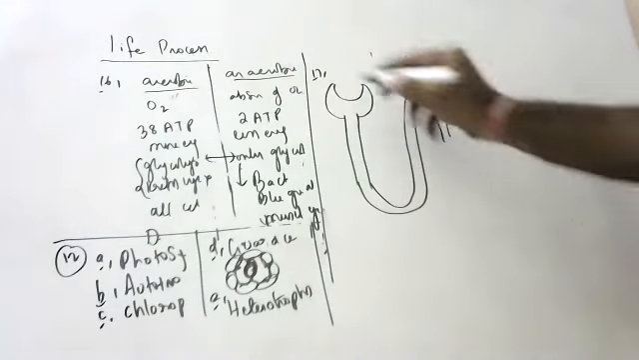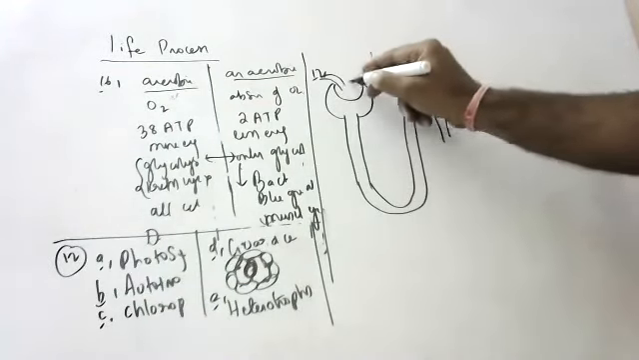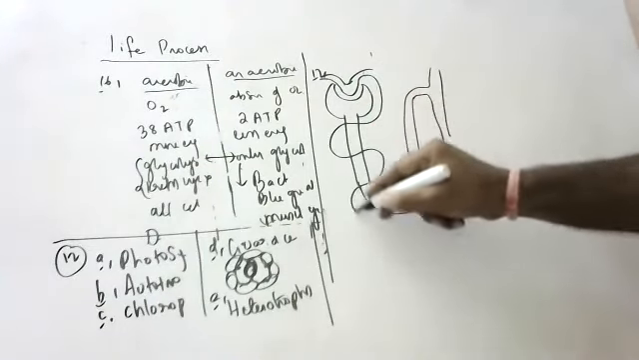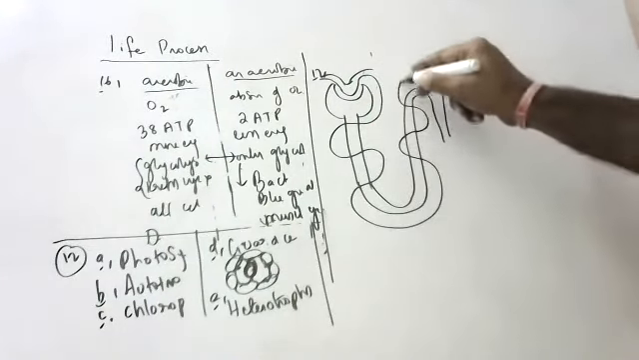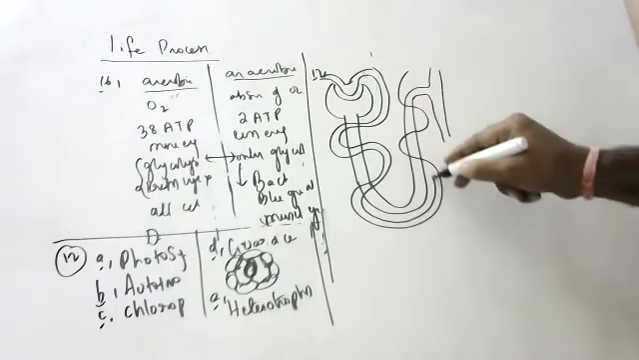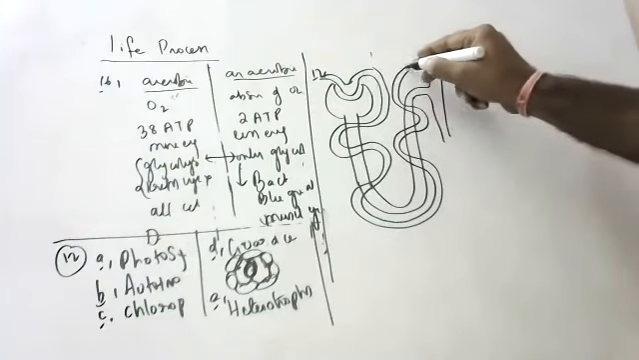This is the collecting duct. This is the afferent arteriole. This is the efferent arteriole. This keeps on coiling around this, children, again and again, and goes out.